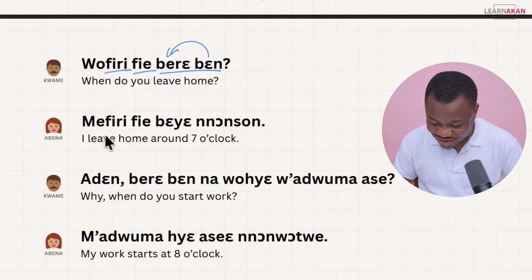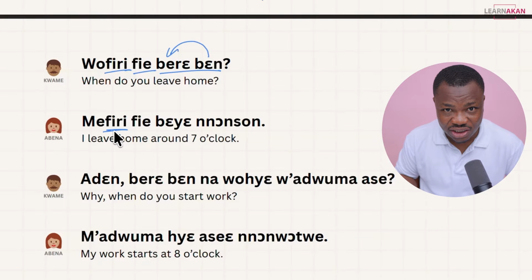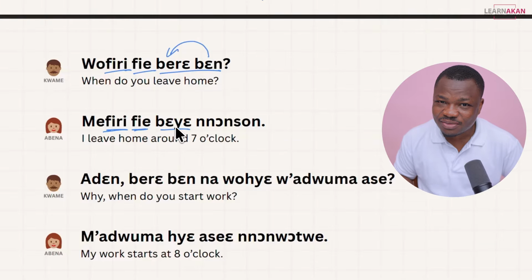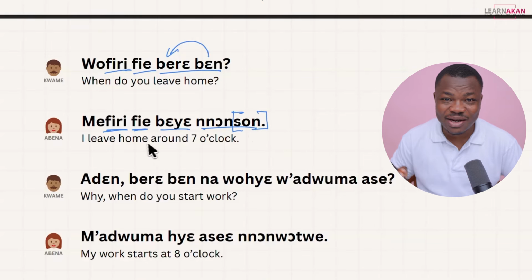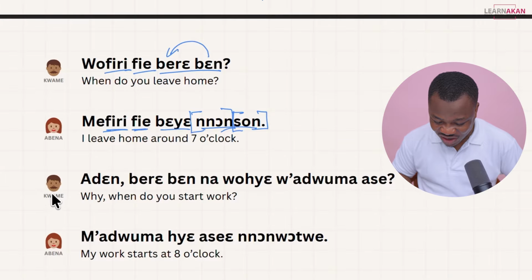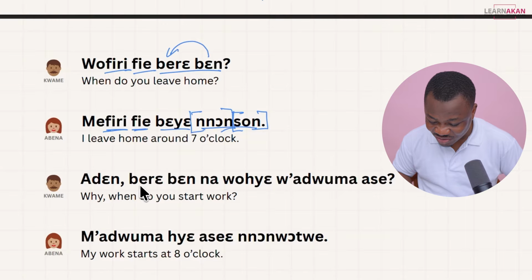And to that, Abena says, me free fie beye nonson. So again, we have free, to leave, and then we have fie, the home, right? Me free fie beye, about, around, approximately, nonson, 7 o'clock. So we have the son from nson, which is the number 7, and then we have non as the plural of a don. And then Kwame says, Aden, breben na woshe wajumase.